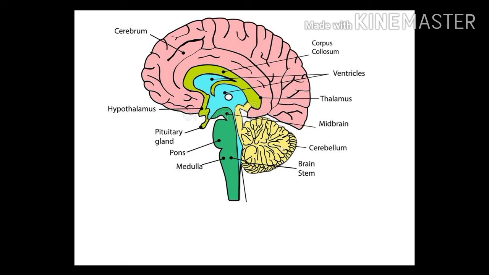Its function is mostly involuntary processes like balancing. Mostly the function is balance. It balances our body. Also it regulates our heartbeat, sneezing, coughing, and our respiratory system. So it is a major part of our brain.